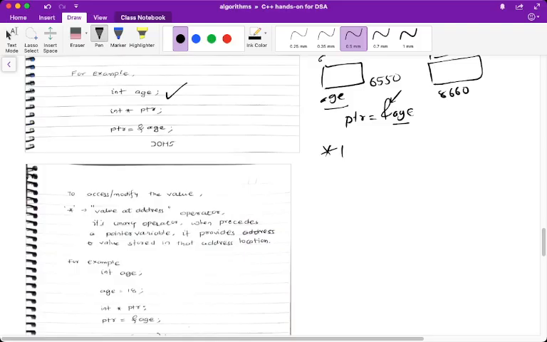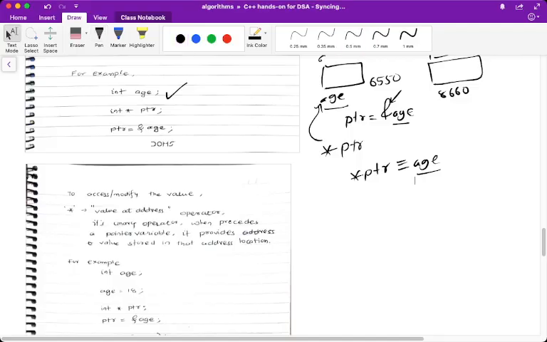So value at ptr refers to this age. If ptr is pointing to age, then value at ptr is nothing but the variable age, provided ptr holds the address of variable age.